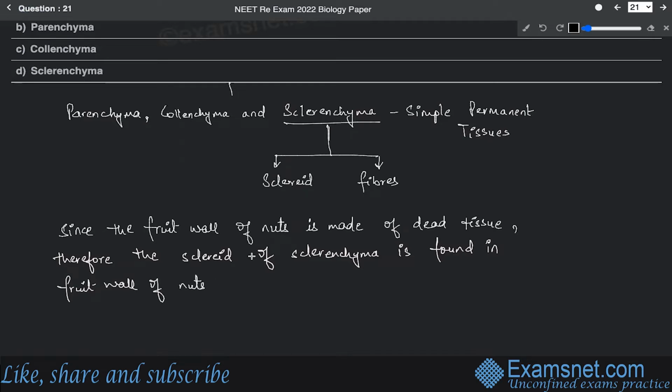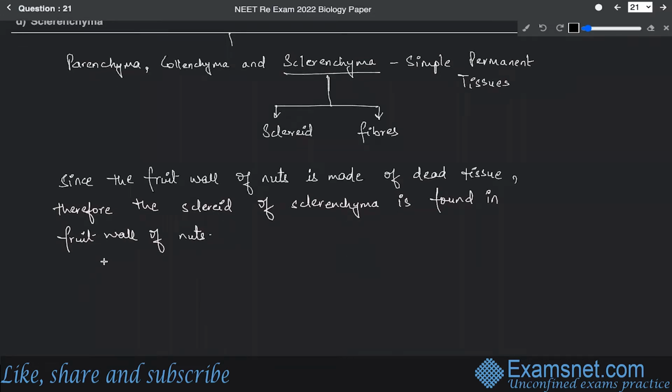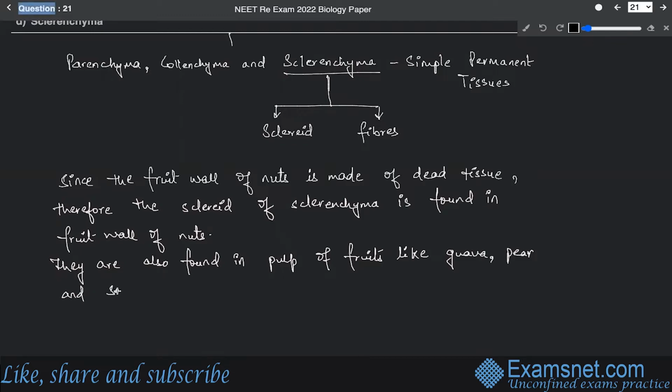found in case of pulp of fruits like guava, pear, and sapota. Then this is also found in case of seed coats of legumes like peas and beans, and also in the leaves of tea. So they are also found in the pulp of fruits like guava, pear, and sapota.